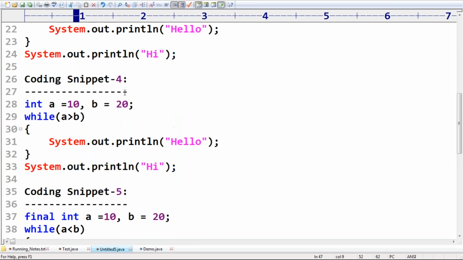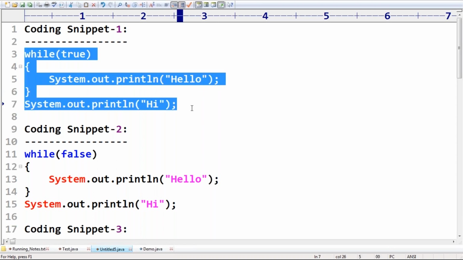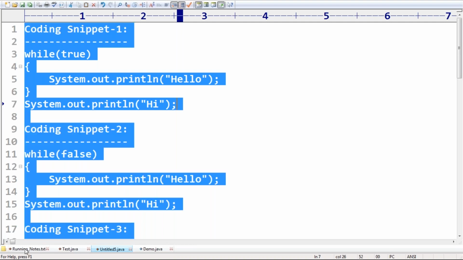Now, can you please confirm in which of the following cases we will get a compile time error, and in which cases the code compiles and runs fine? Which are valid, which are invalid? Remember this terminology. Can you please confirm if the first one is valid or invalid? The first coding snippet itself is invalid.